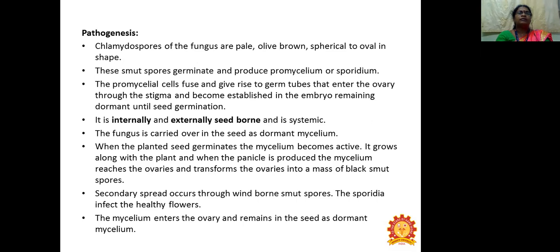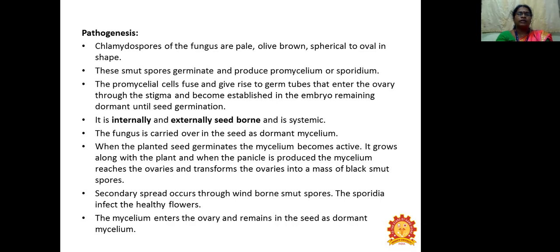Pathogenesis: the chlamydospores of the fungus are pale olive brown and spherical to oval in shape. The smut spores germinate and produce a promycelium or sporidium. These promycelial cells fuse and give rise to a germ tube that enters the ovary through the stigma and becomes established in the embryo, remaining dormant until seed germination. It is internally and externally seed-borne, and it is a systemic disease.